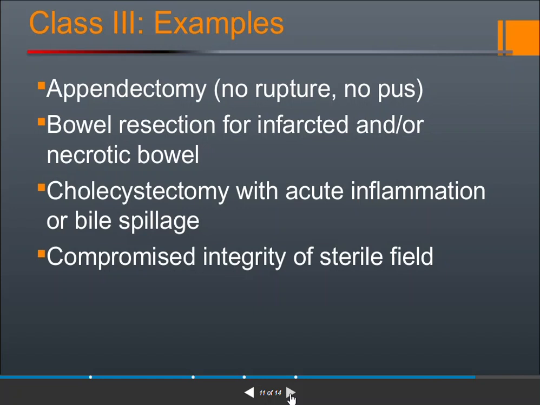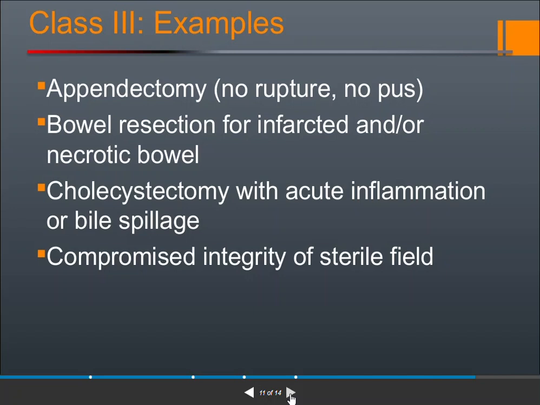Examples: appendectomy, that is removal of the appendix; bowel resection for infarcted and necrotic bowel. Infarction and necrosis both result from ischemia, meaning the body part or tissues are not getting proper oxygen and they develop bluish and black discoloration.